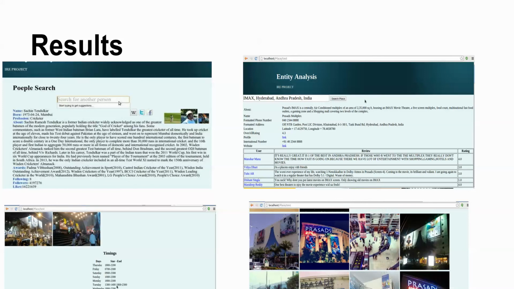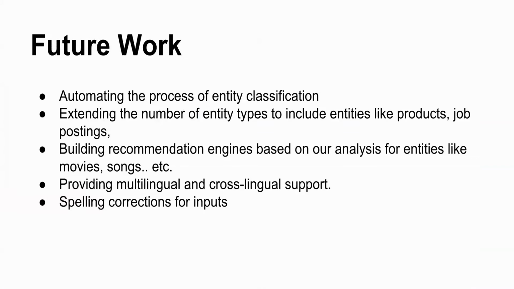We did this using the APIs and got various results, which we will be demonstrating later.